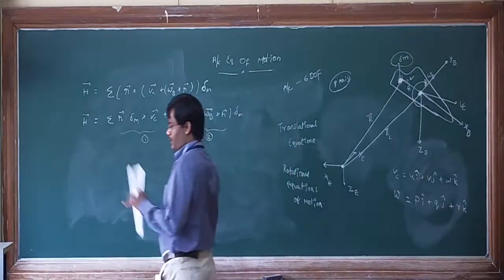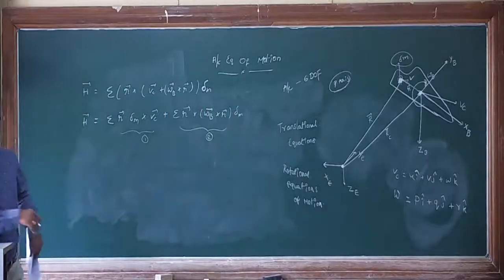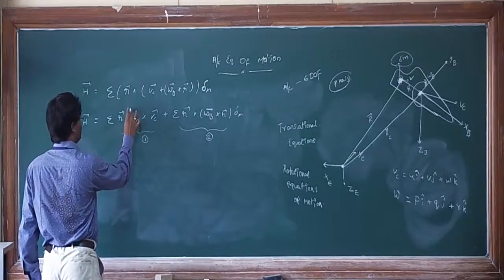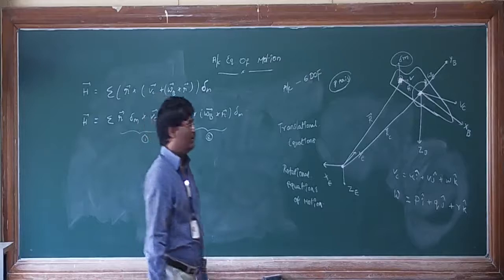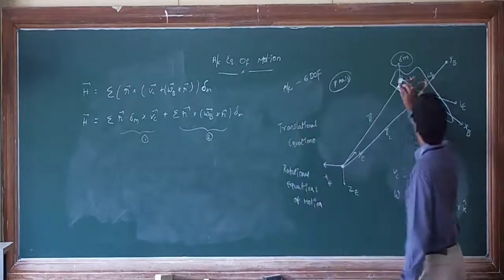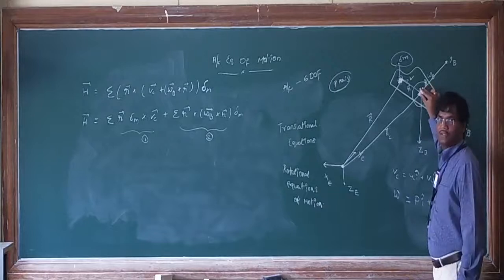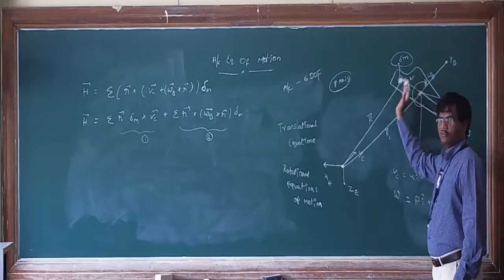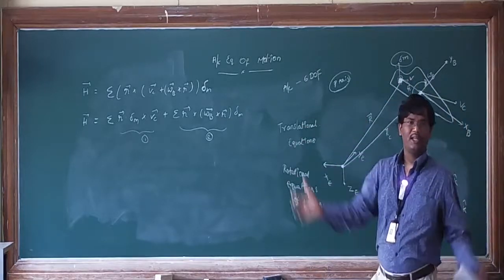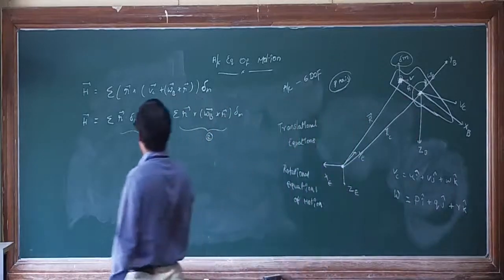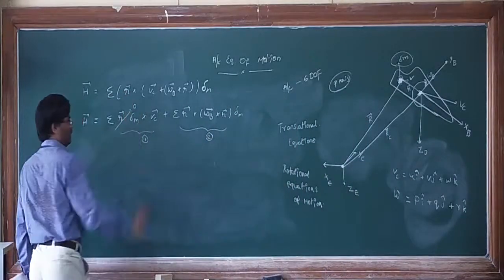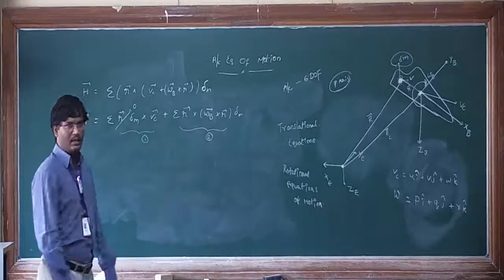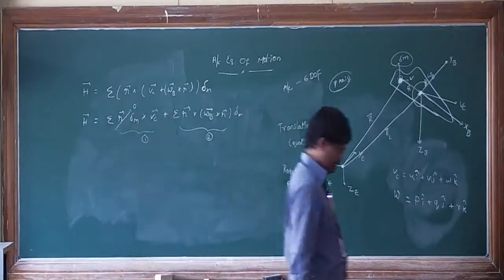The result is 0. From the previous class, this sigma r bar delta m, the elemental mass: if we take this point as the center of mass, this side becomes positive and the other side becomes negative. If you sum both, you get 0. That is nothing but the expression for center of mass, so you can take this term as 0. Any questions here?